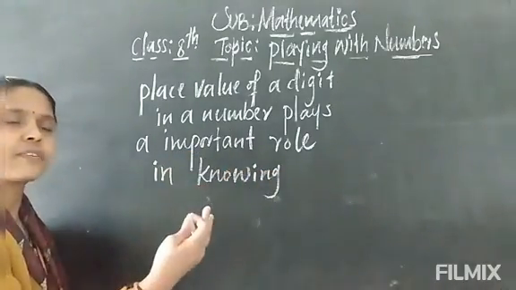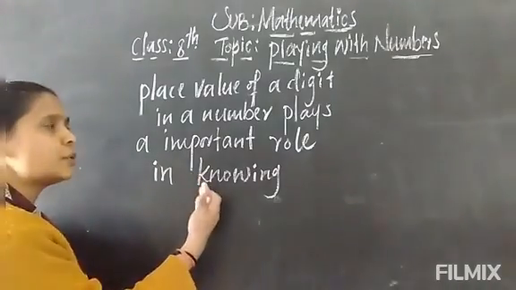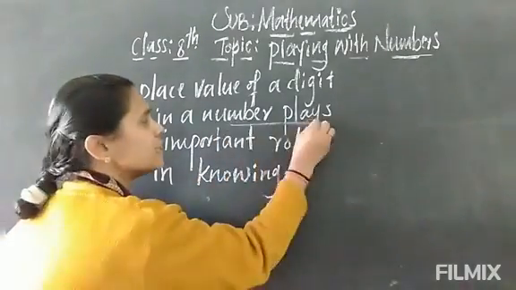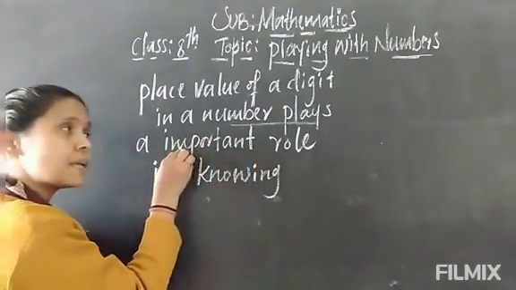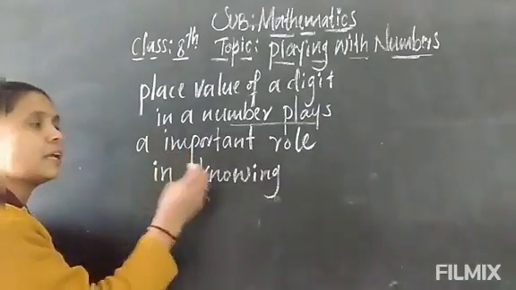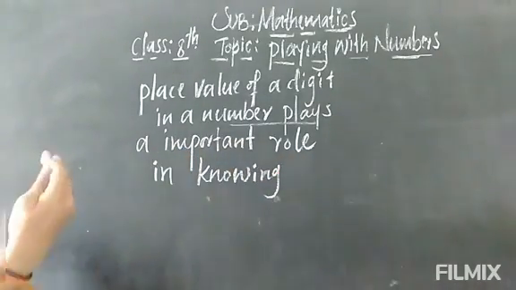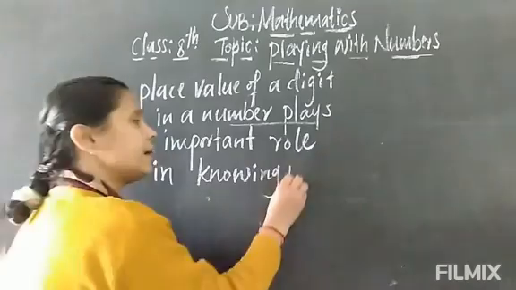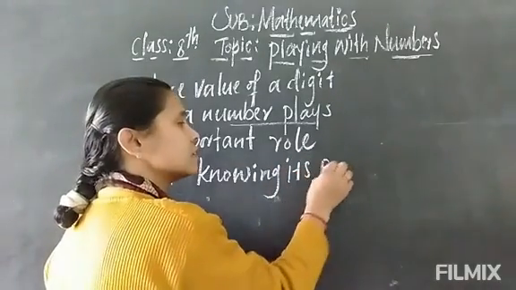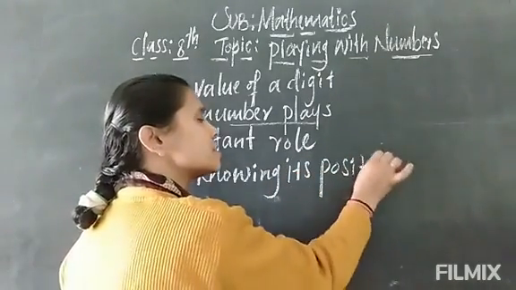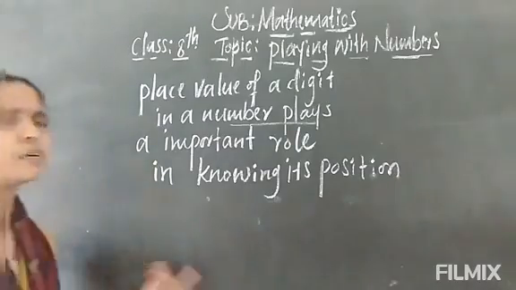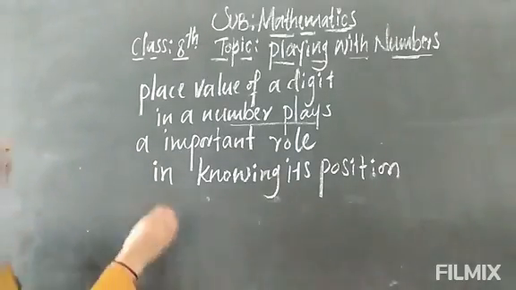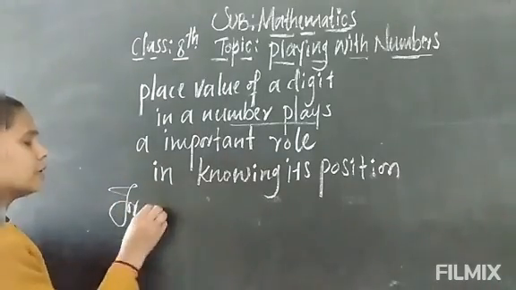By taking the different numbers, we can find out how the place value plays a very important role in knowing the position of any particular number. Just for example, we have to take a number.